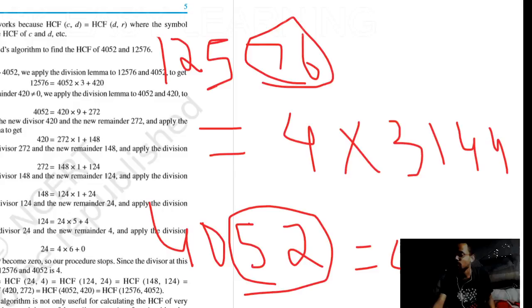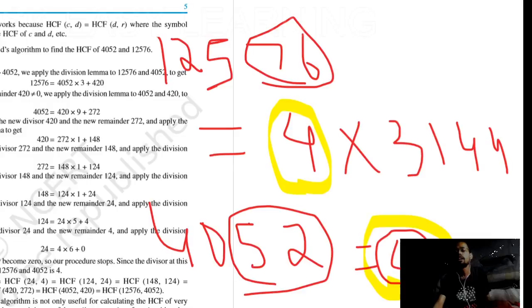You can try it yourself. Even for 9. So we are getting the common factor only 4. Okay, this is the particular number which is not divisible by any number. Luckily we have found it. So here is 4, here is also 4. This is the highest common factor. 1 will be a factor, but the highest is 4.